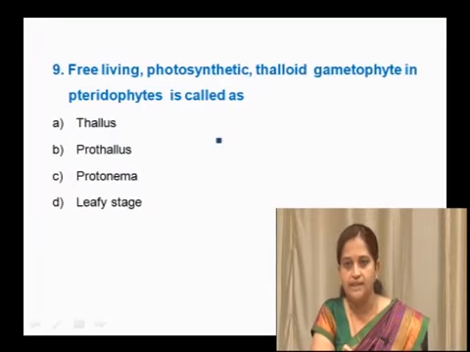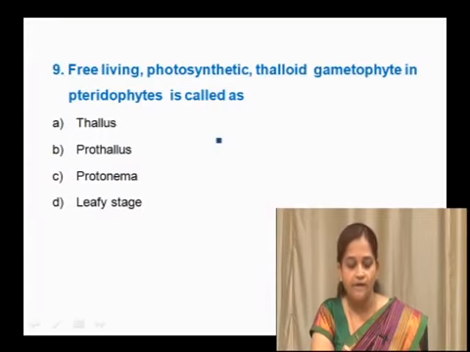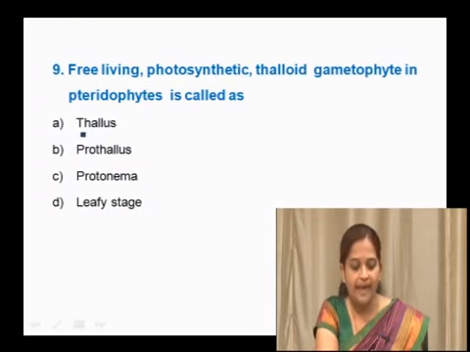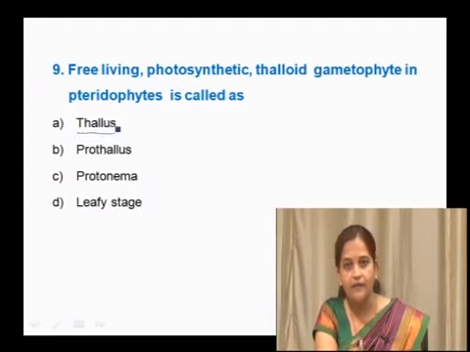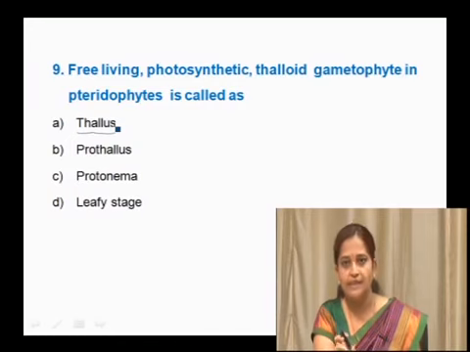Next question is, the free living photosynthetic thalloid gametophyte in pteridophytes is called, whether it is called a thallus or prothallus, protonema or leafy stage. We all know thallus means undifferentiated plant body, where we cannot differentiate the plant body into root, stem, leaf, flower, fruit. Such a plant body is called a thallus.